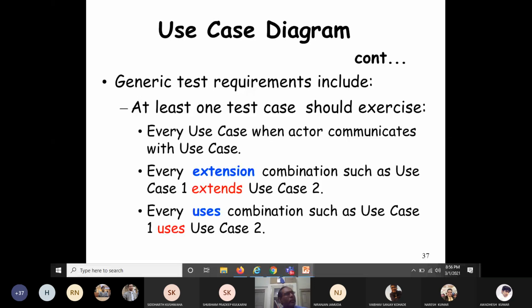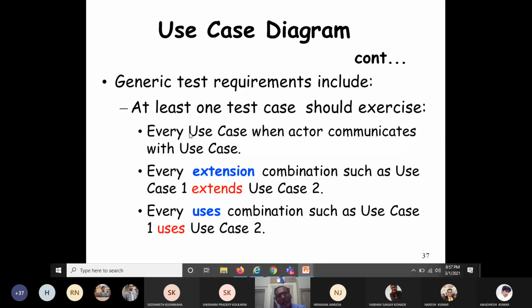your object-oriented software. The generic test requirements include the following. You have to design test cases in such a way that at least one test case should exercise the following. This completely requires understanding of the use case diagram.